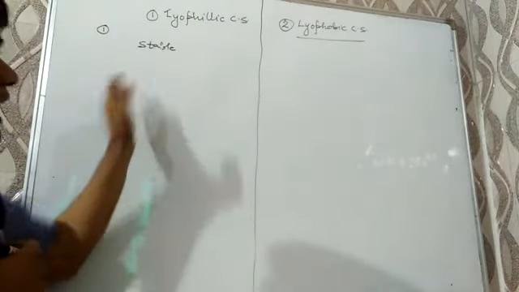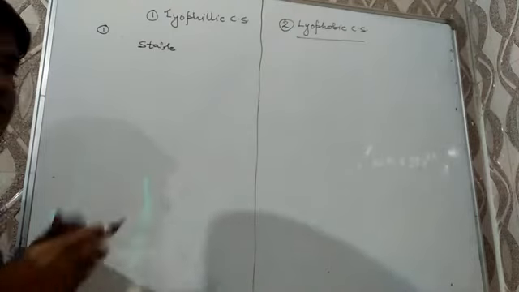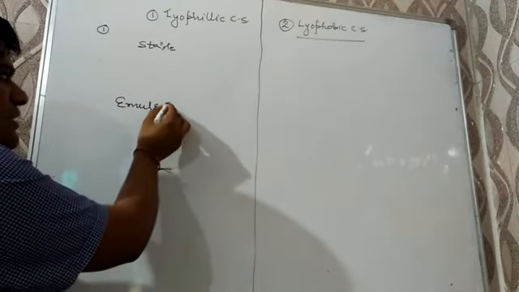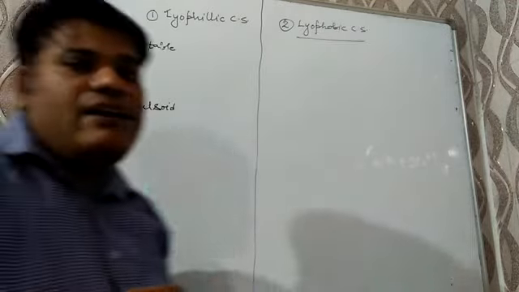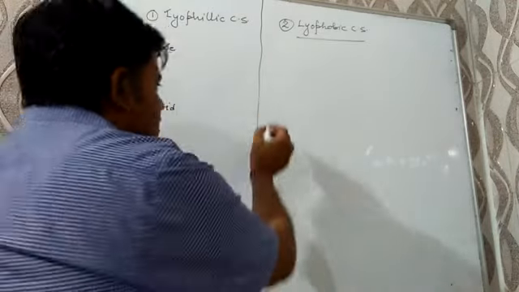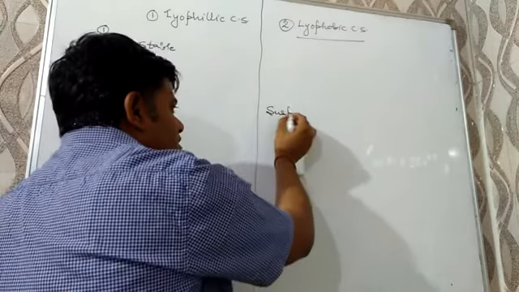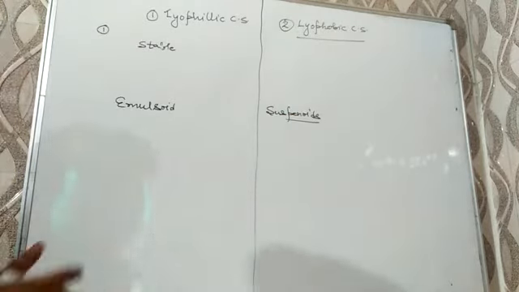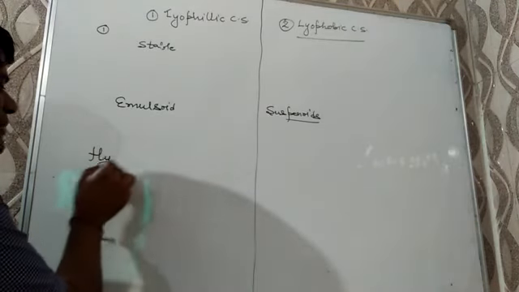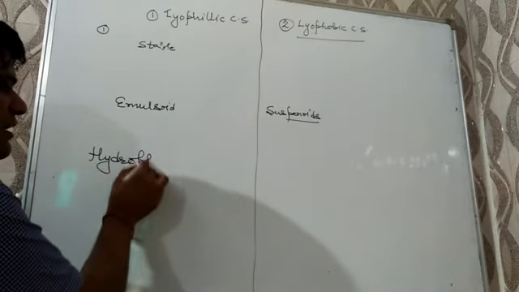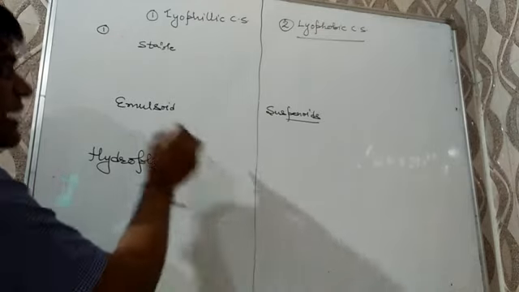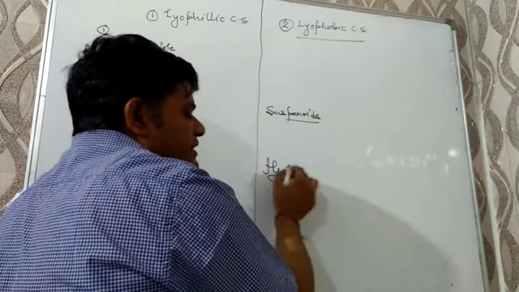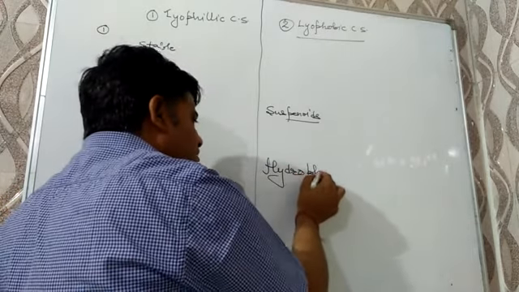Next one, lyophilic are examples of emulsoids, while lyophobic are known as suspensoids. And the last point of difference will be, if water is the dispersion medium, then lyophilic will be hydrophilic, and for lyophobic, if water is the dispersion medium, then they are known as hydrophobic.